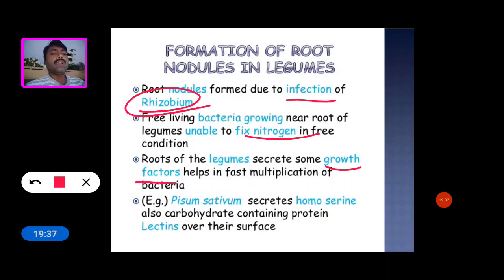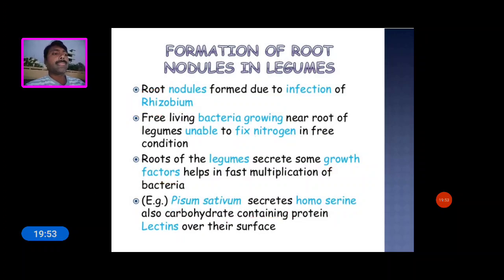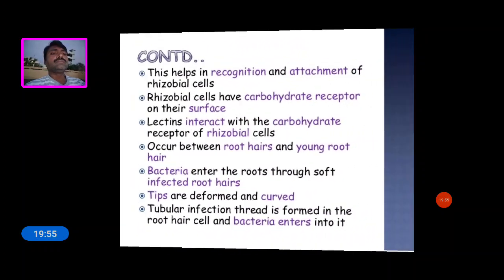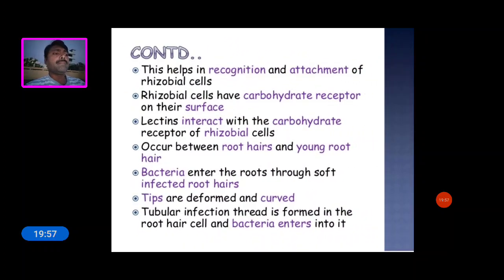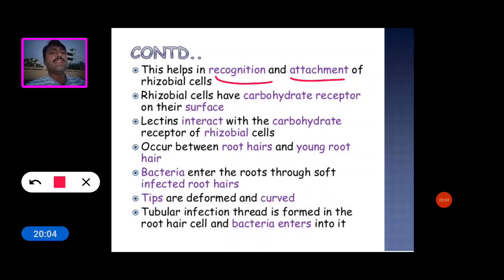For example, Pisum sativum secretes homoserine, and also a carbohydrate-containing protein, lectin, on its surface. These help in recognition and attachment of rhizobial cells.